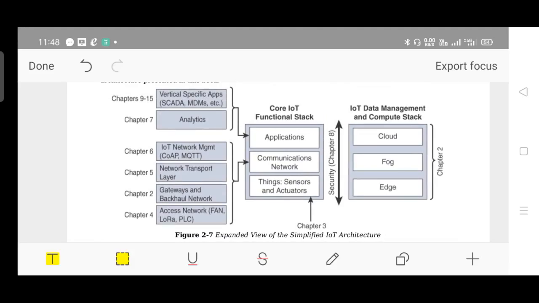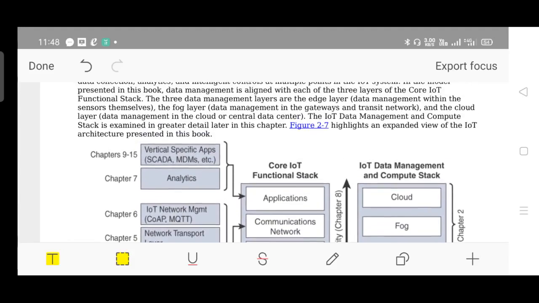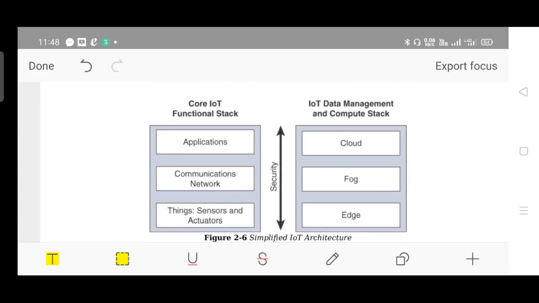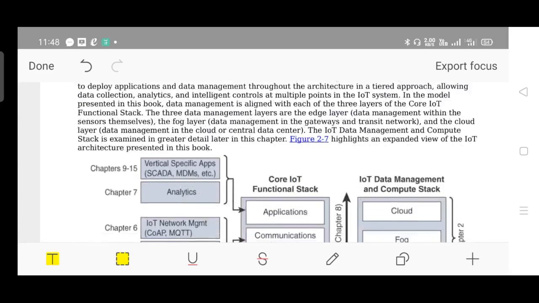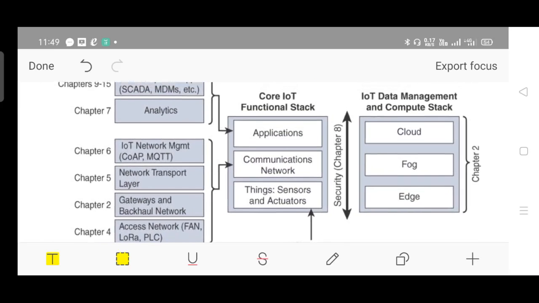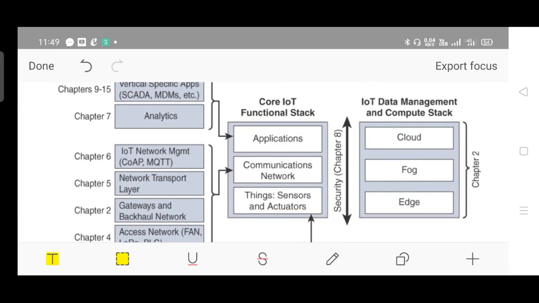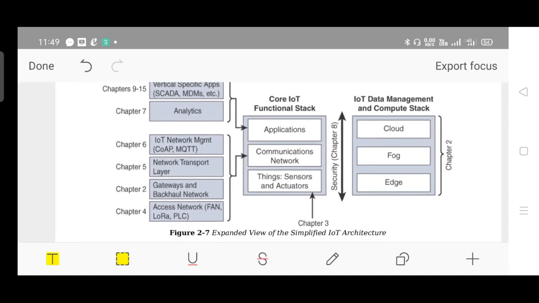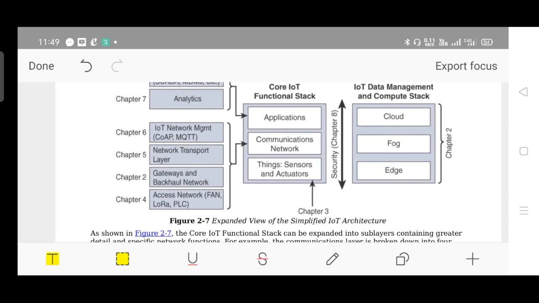And we have an expanded view of the same. Just now we considered two different things, no? The functional stack as well as the data management and compute stack. It's an expanded view. As you can see here, the same diagram is considered with some additional blocks. The additional blocks are for things, that is sensors and actuators. This is for your reference.